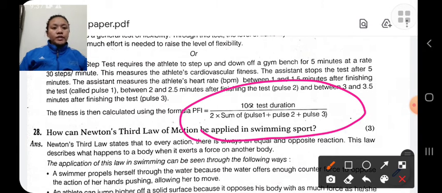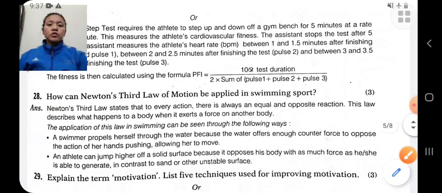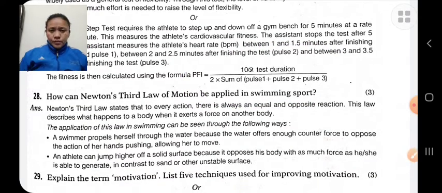100 into test duration divided by 2 into sum of pulse 1, pulse 2, pulse 3. This Harvard step test is used to measure the cardiovascular fitness of an individual. We do this for 5 minutes or until exhaustion, at the rate of 30 steps per minute. He has to step up and step down on the gym bench, and the gym bench for female is 45 centimeters high and for male is 50 centimeters high.